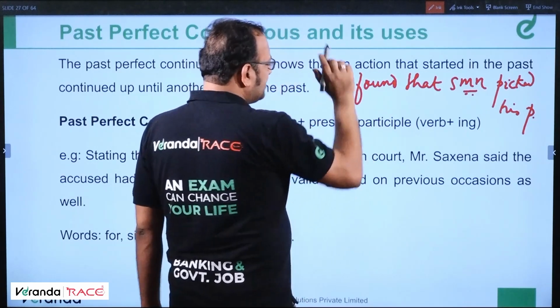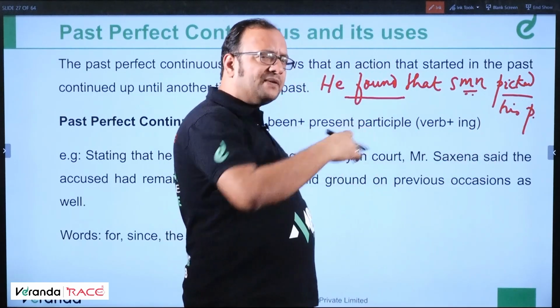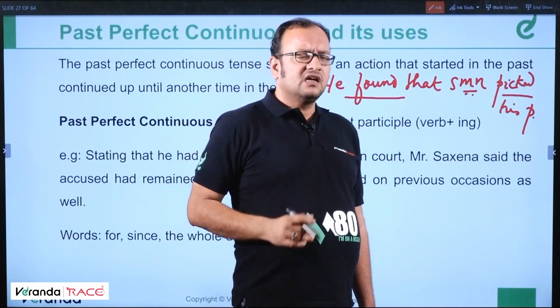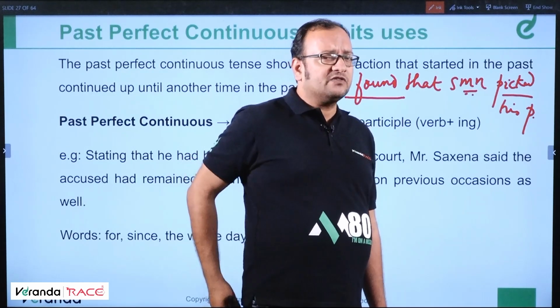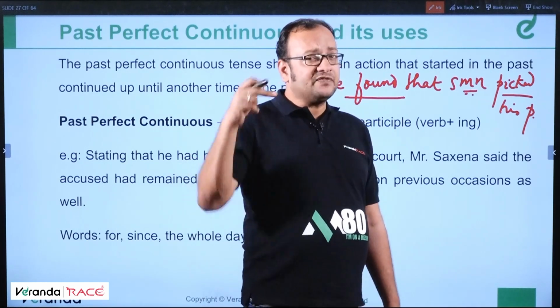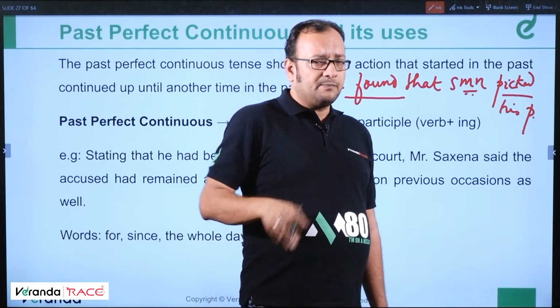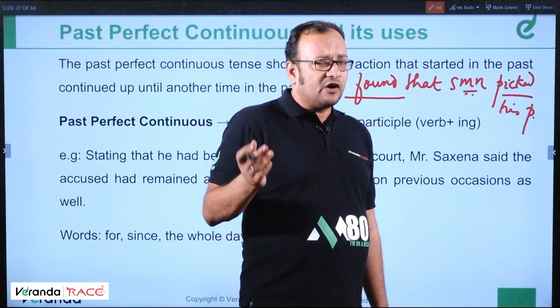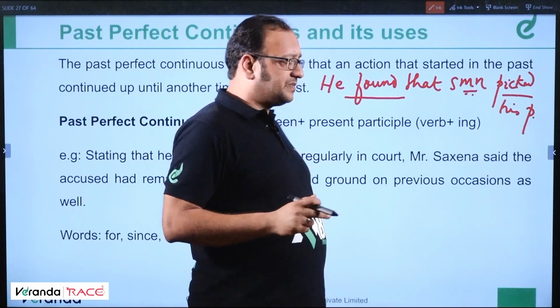I'll tell you why. There are two actions, found and picked. Which happened earlier? I found that someone picked my pocket. So 100% my pocket was picked earlier. Then I found that my pocket has been picked. My pocket was picked earlier and I found that someone picked my pocket. Then I realized or found that my pocket was picked.